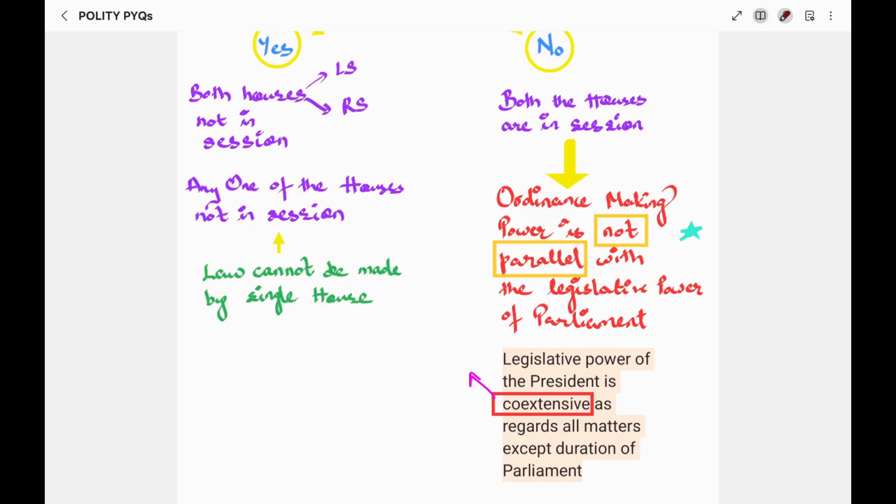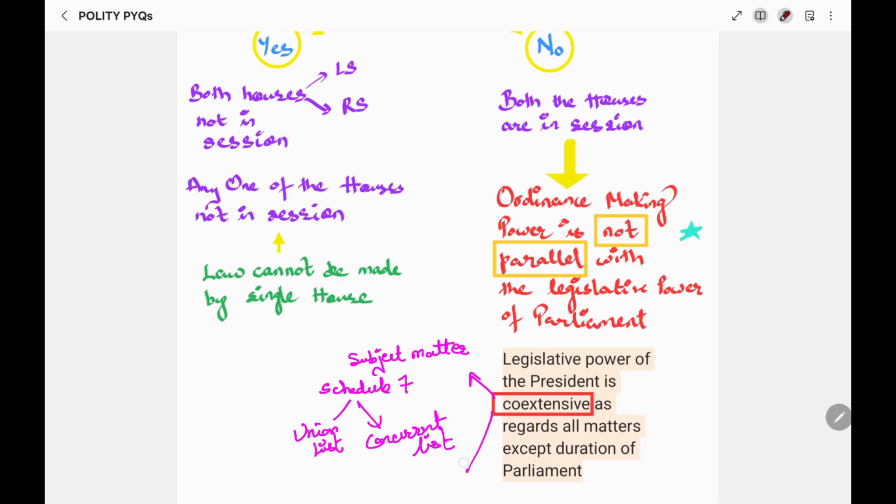Like, an ordinance can be made on the same subject matters as provided under Schedule 7, Union List and Concurrent List.